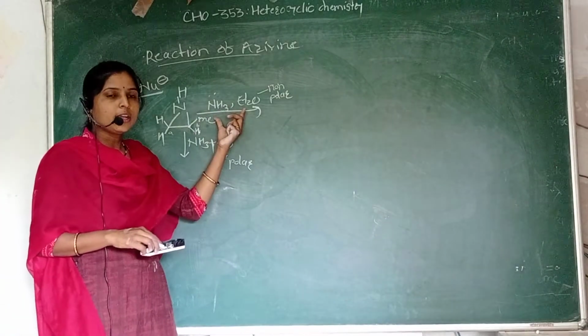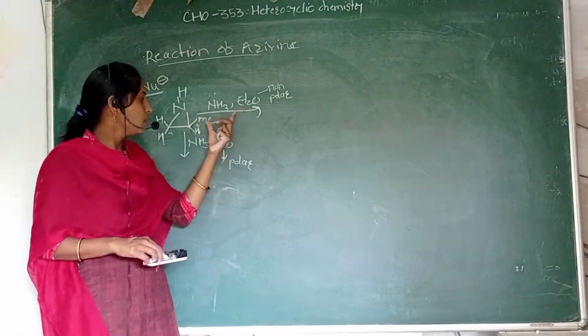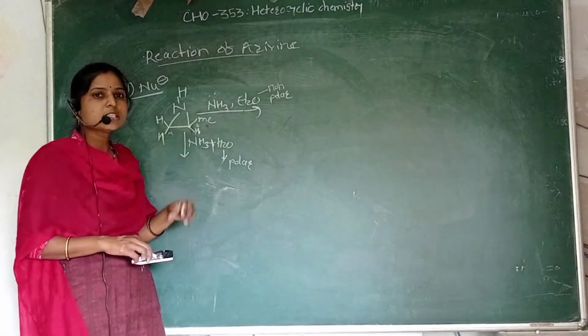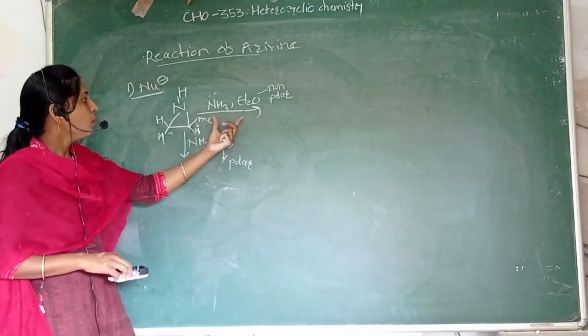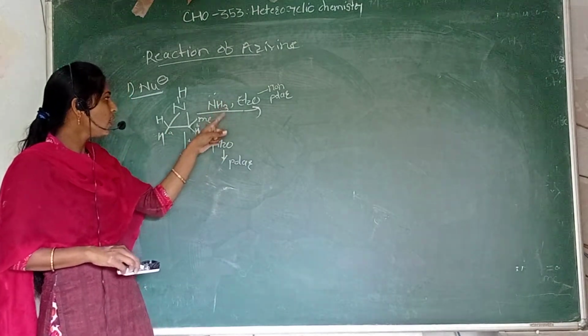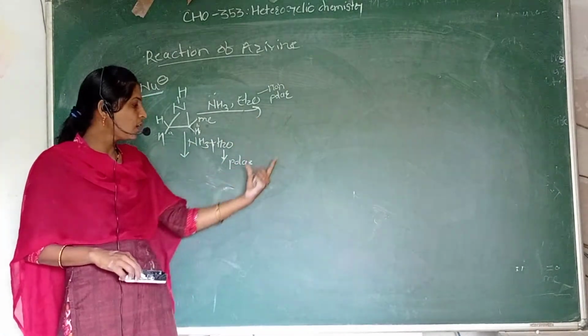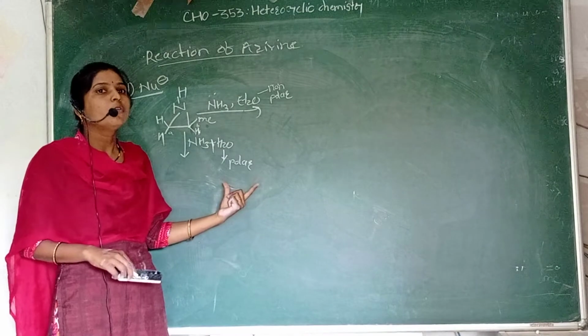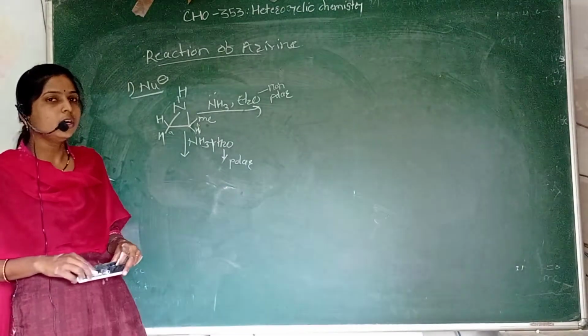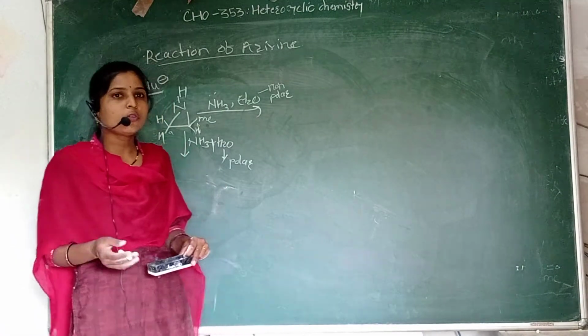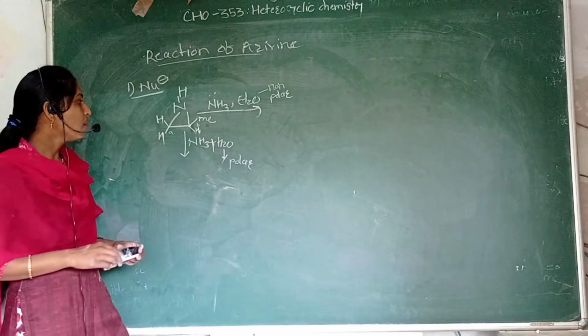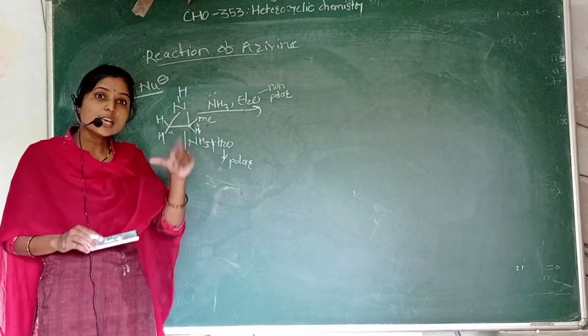the nucleophile attacks which carbon? The carbon which is less substituted.